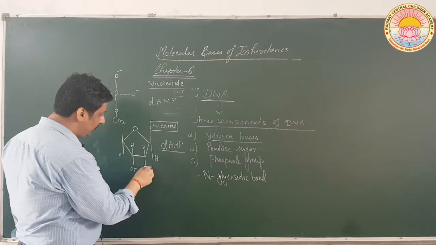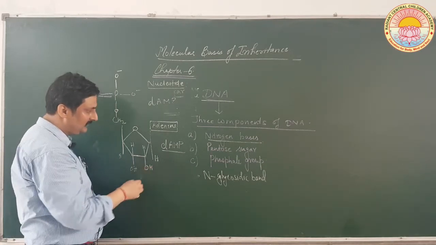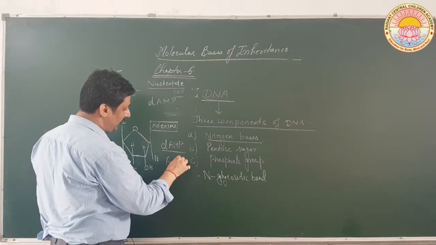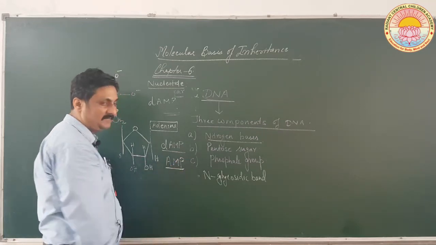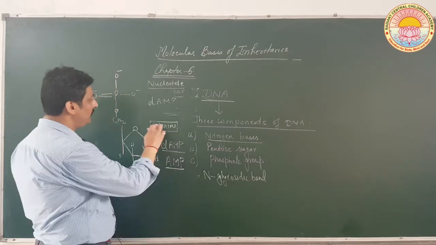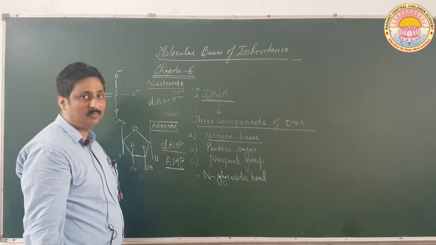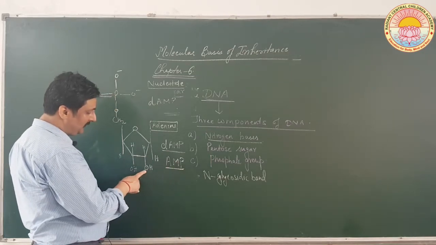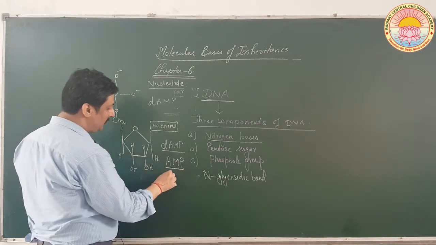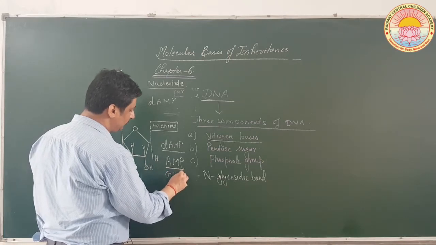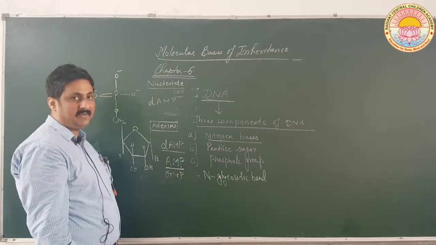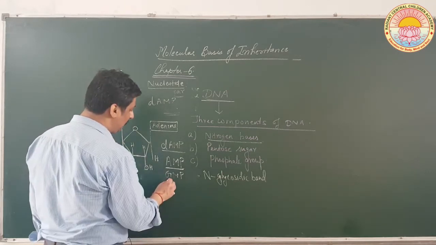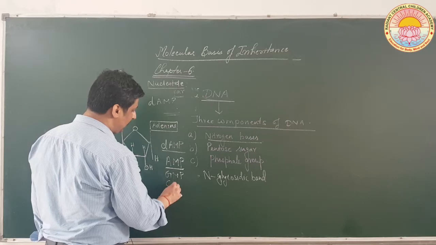And if I add oxygen, this d will be removed, and in that case it will be called simply AMP. If you remove adenine, add guanine, and oxygen is present here at the second carbon atom, it will be called GMP. Instead of guanine, if you add cytidine, it will be simply called CMP.